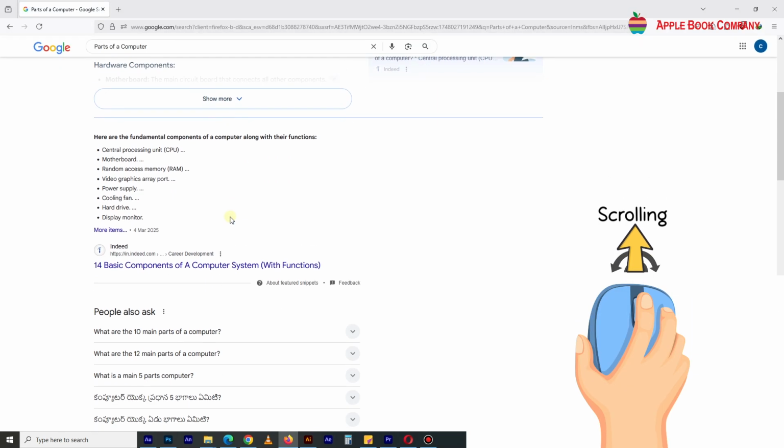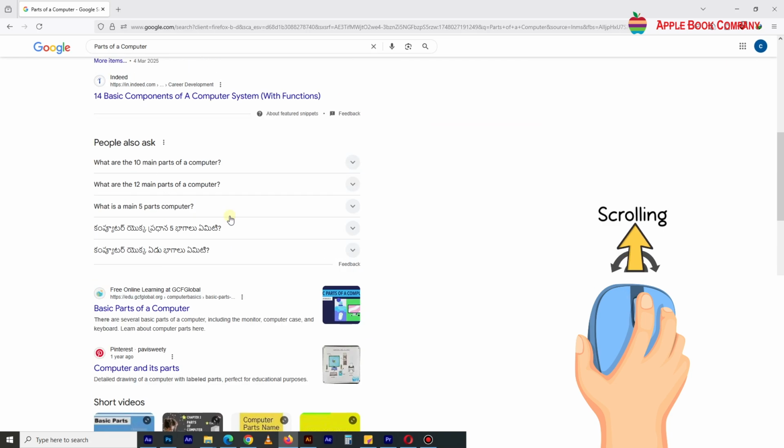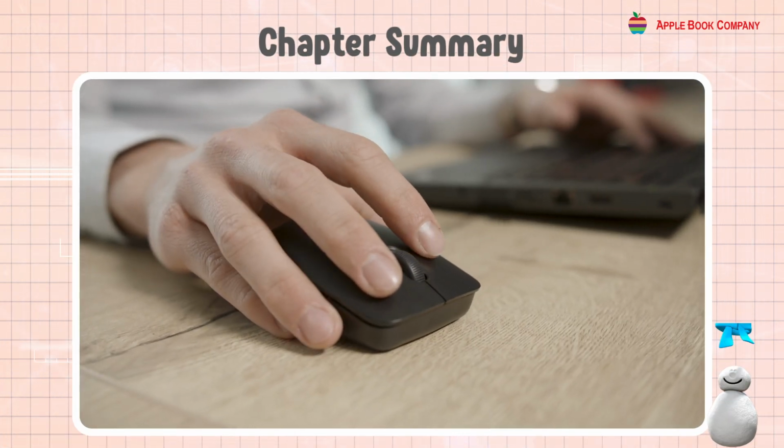Scrolling. Rolling the scroll wheel to move up or down through documents or websites is called scrolling. Now, let's get back to the chapter summary. A mouse is a small input device.